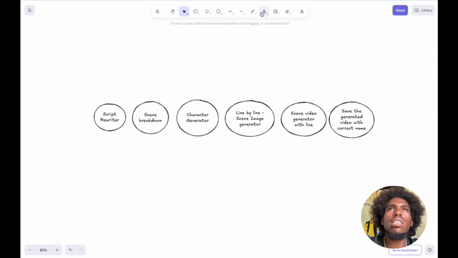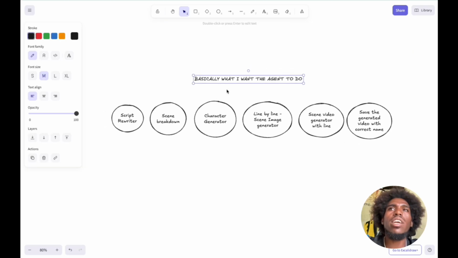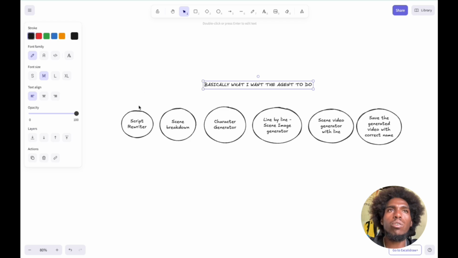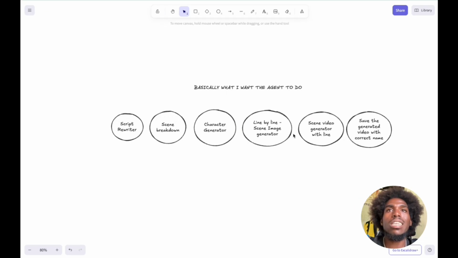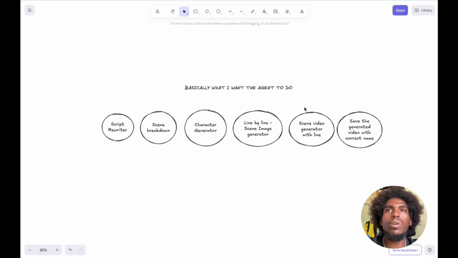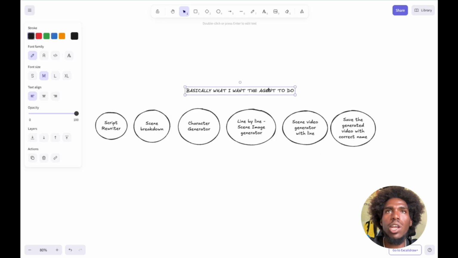But this part of the process usually takes a while when I do it manually. So this is basically what I want the agent to do. So all of this here is basically what I want the agent to do. So rewrite the script that I give it, break down the scene line by line, generate the characters for it, generate the scene images line by line, then generate the scene video from each image, then save those and name them correctly so I know what I'm looking at.